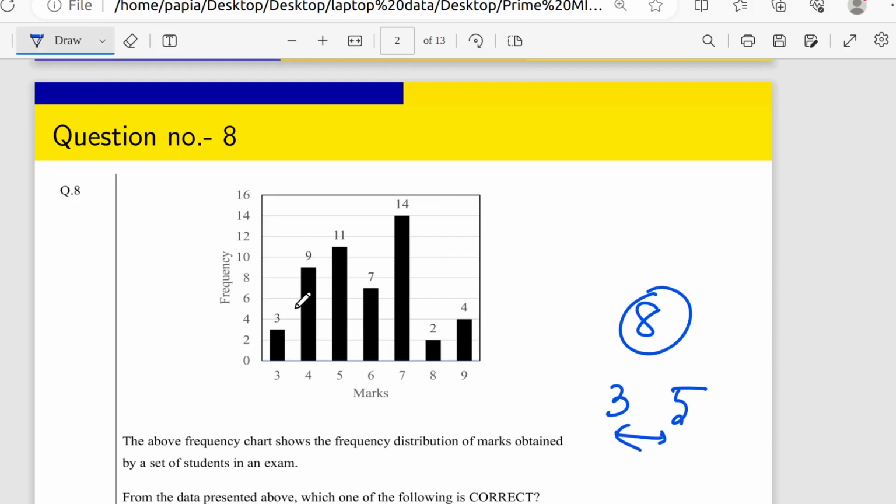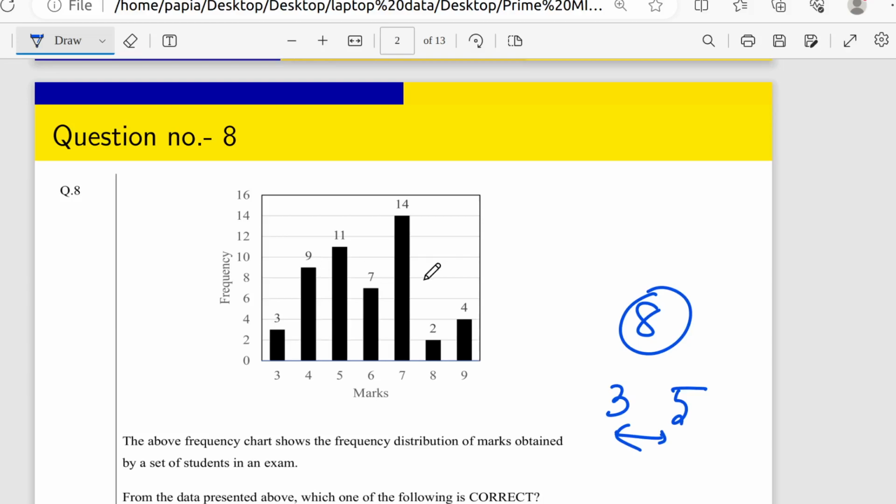Here you can see, from the bar chart, the meaning of the bar chart is that 3 students got 3 marks, each and every one. Similarly, 9 students each got 4 marks, and 11 students each got 5 marks, and so on.